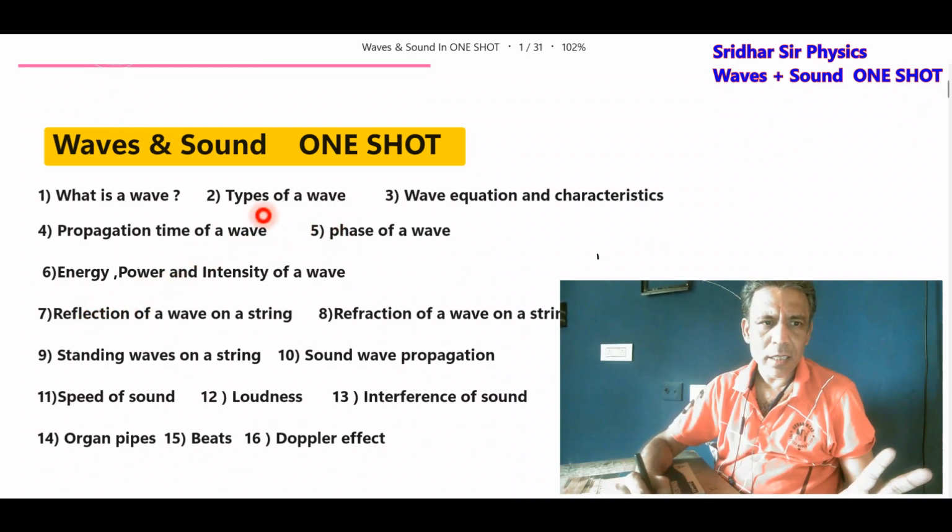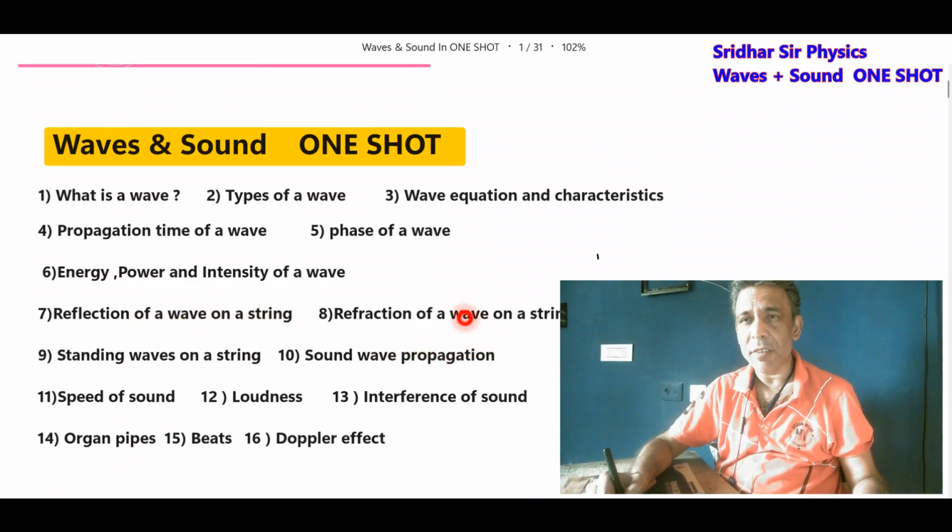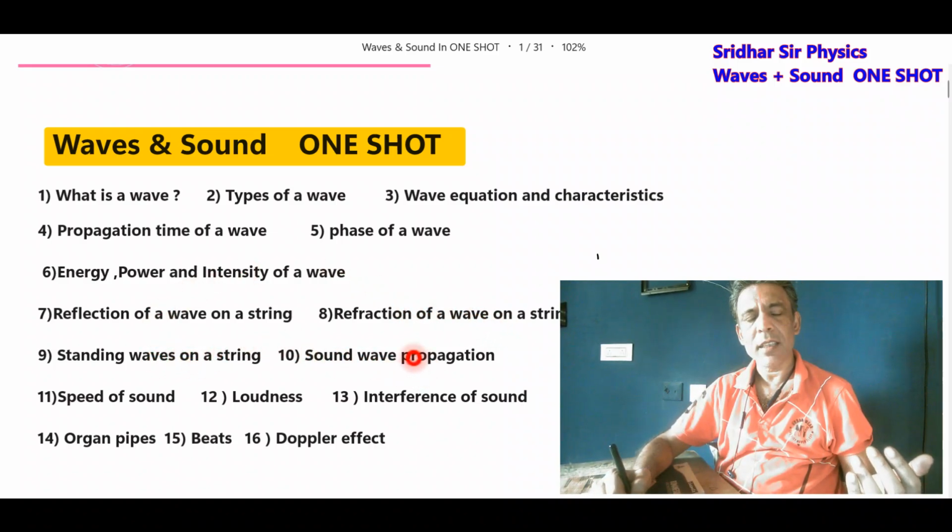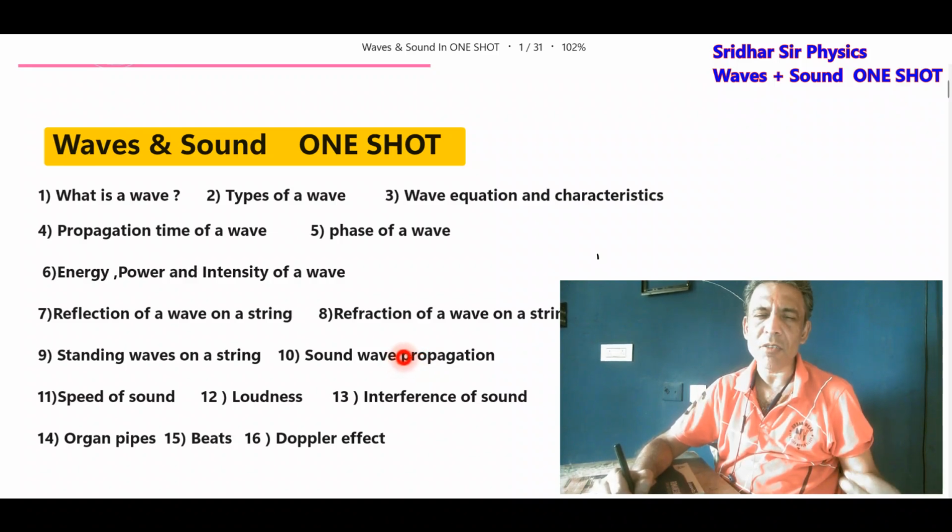Then it was a transverse mechanical wave. Then if a wave is reflected by rigid and free end, then the refraction of a wave when wave moves from one medium to other medium, all the formulas. Then we discussed the superposition of waves, transverse waves on a string. Then we discussed the standing waves on a string. Then we went for sound wave propagation. When sound wave propagates in a medium, pressure, density, and the layers execute SHM, we brought mathematical equations. Then we brought the expression for speed of sound.